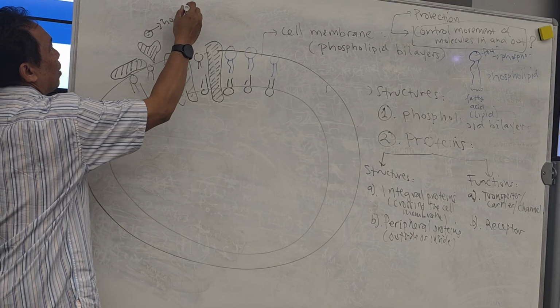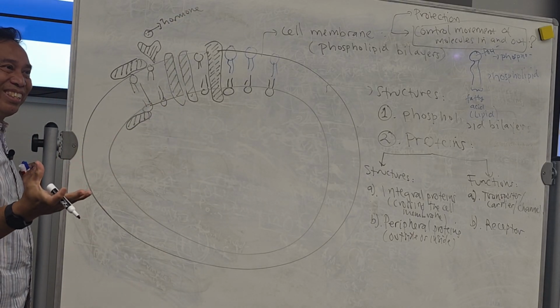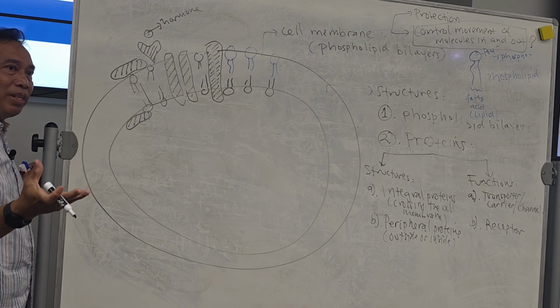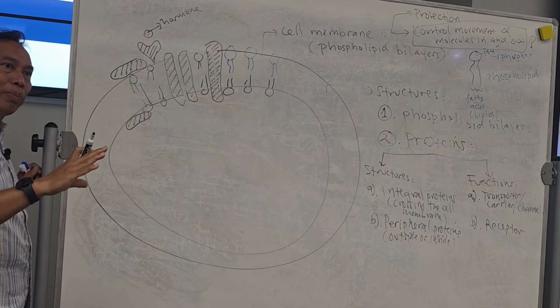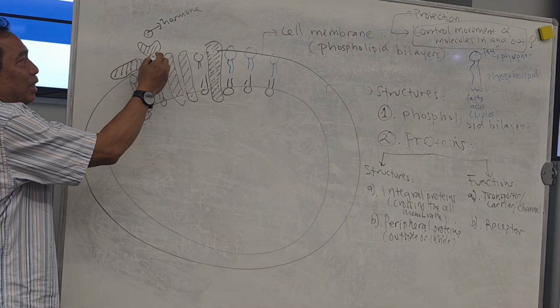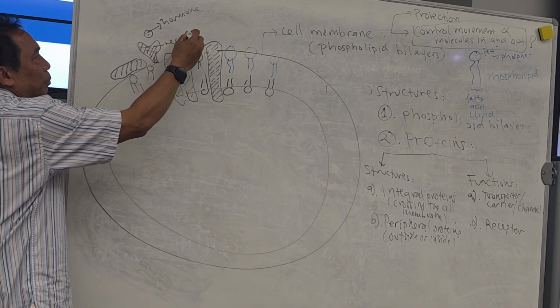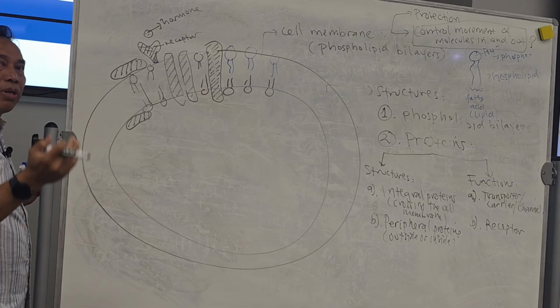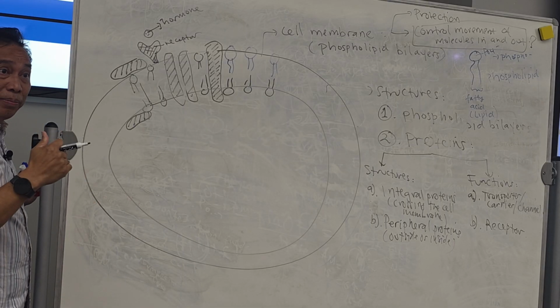When hormones come into your cell, it has to have receptor. Different cells will have different receptors for different hormones. Therefore, hormone only works at a special cell because that cell has a special receptor for the hormone. So this is receptor over here, mostly peripheral proteins. Are you with me?